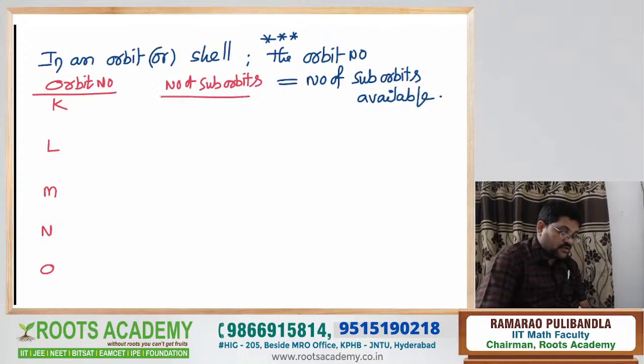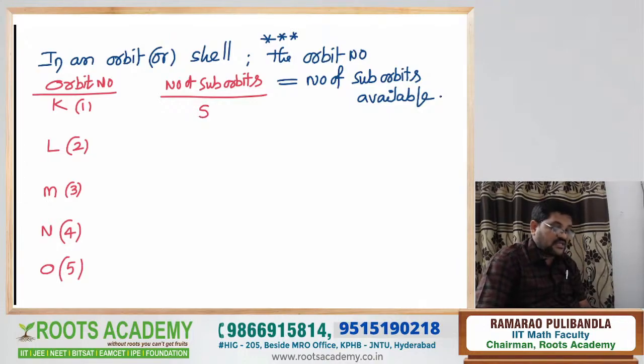Actually, in the K orbit, n value is 1. In the L orbit, n value is 2. In the M orbit, n value is 3. For N orbit, n value is 4. For O orbit, n value is 5. So here the suborbit available is s, which in the first orbit is called 1s. In orbit 2, the suborbits available are s and p. Where are the suborbits s, p available? In the second orbit. That's why I write 2s, 2p.